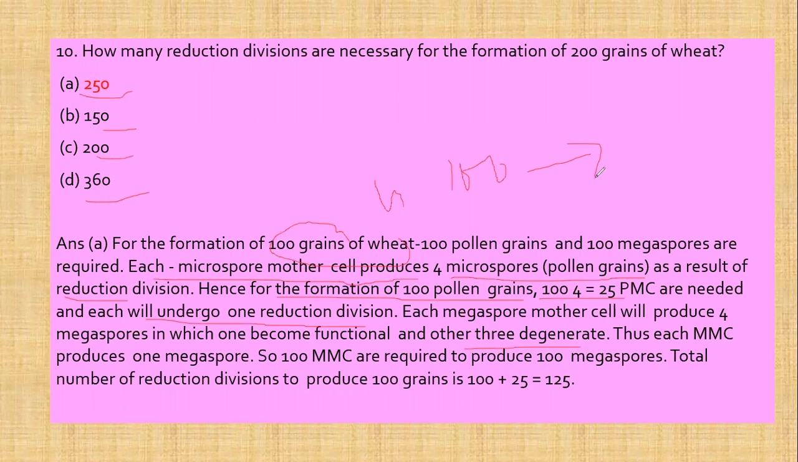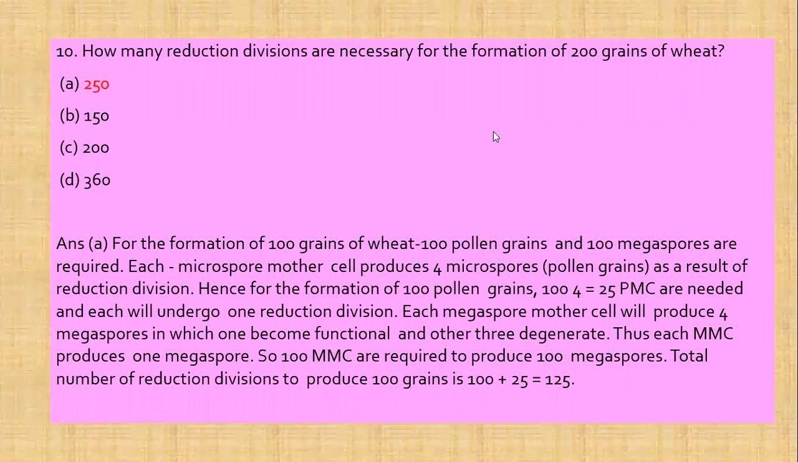Total number of reduction divisions to produce 100 grains will be 100 plus 25. So the total will be 125. So the number of reduction divisions which are necessary for the formation of 200 grains of wheat will be 250.